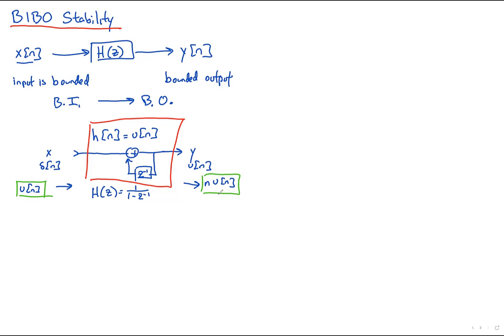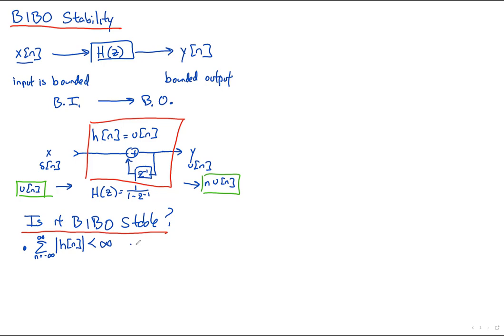The first way to see if a system is BIBO stable is, I think, very intuitive, and it's to say, hey, listen, we know that the output is the convolution of the input with the impulse response. So if there's no way that when we sum our impulse response, that impulse response can sum to infinity, then no coefficients of our input when convolved with our impulse response could be summed to infinity. So as long as our impulse response's sum is finite, then it's BIBO stable. And alternatively, if it's equal to infinity, then it's not BIBO stable.